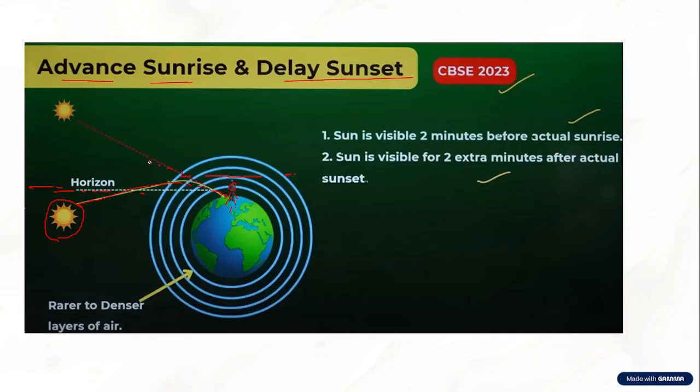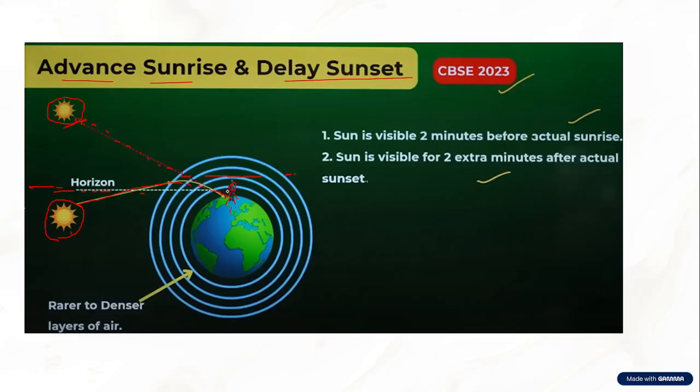When this is projected back, he feels that the sun is here. So it appears in advance, although it is not here, the sun is already rising, correct? That's why we see it about 2 minutes in advance.